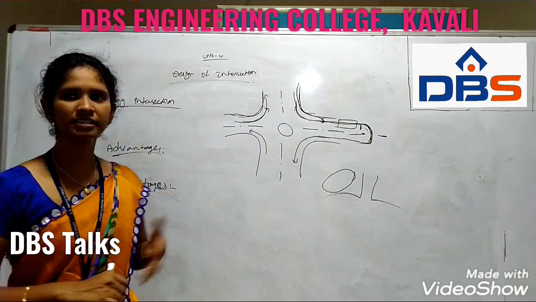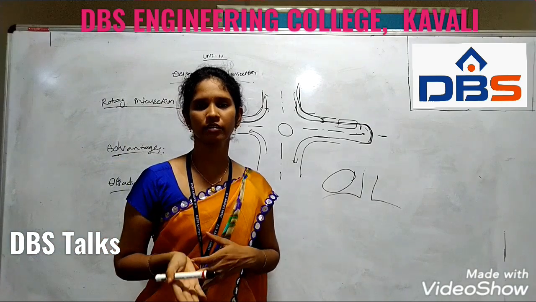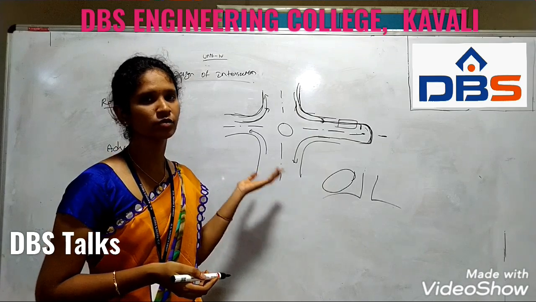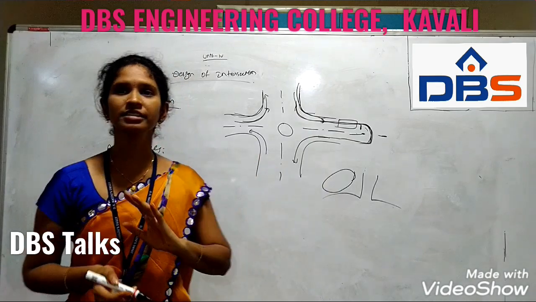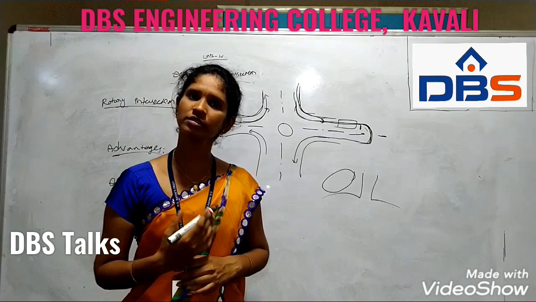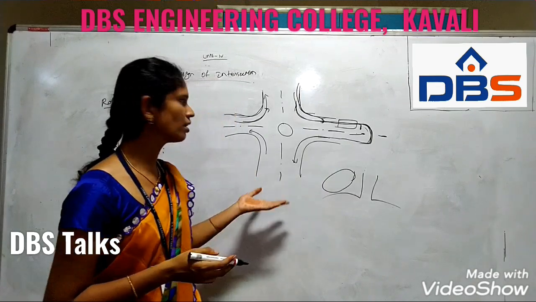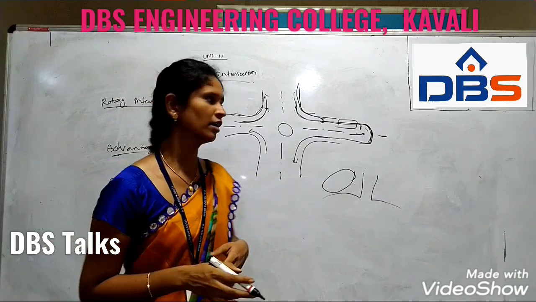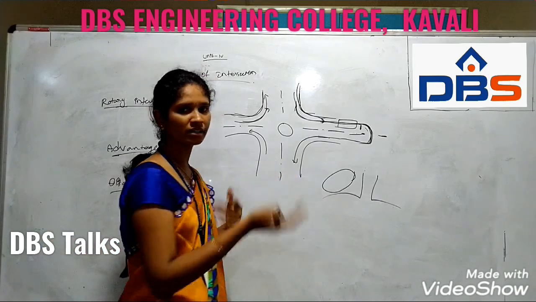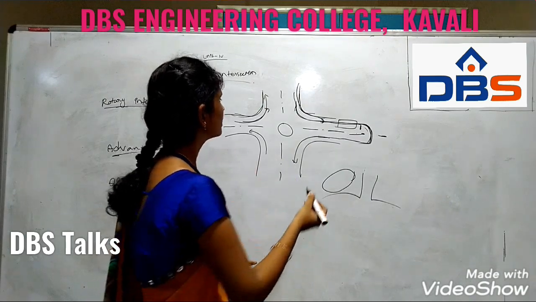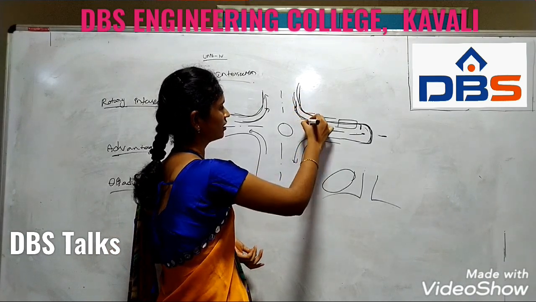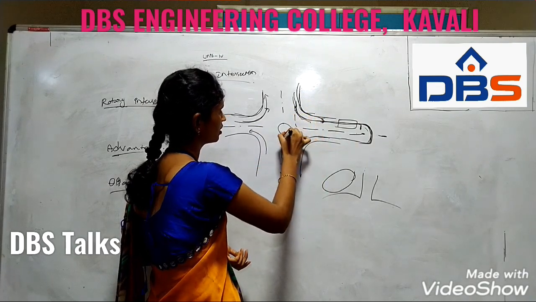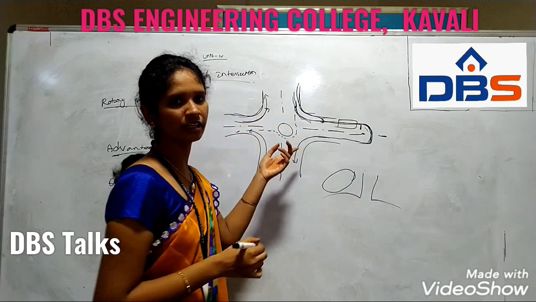So the rotary intersection has very many disadvantages compared to the advantages. Comparatively, the advantages are also more, in that the vehicle movement is made easy and something will be different. So here the movement will be some other rotary intersection which makes the vehicle movement here, and if it wants to enter this road, it needs to move in this direction to enter this way. This is another type of design.